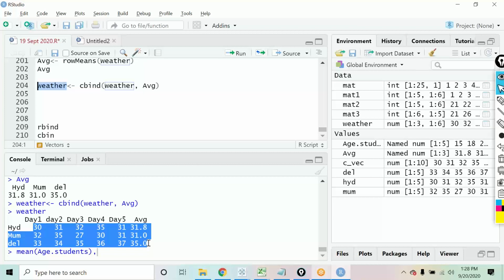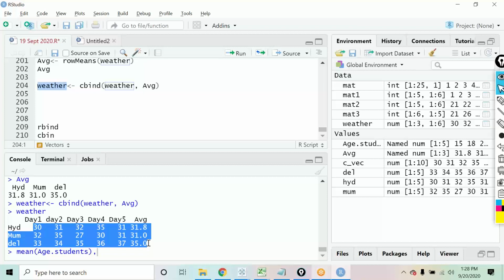I did it a bit differently. Sahil here. Yes, Sahil. What I did was I took out the means for each place differently, as mean Hyderabad, mean Mumbai, mean Delhi. Then I made a vector associated to average, and then I used the cbind function.